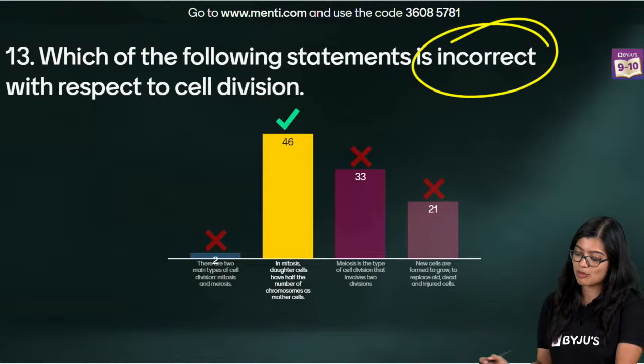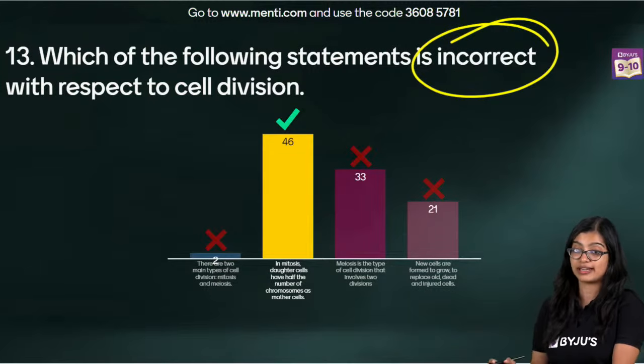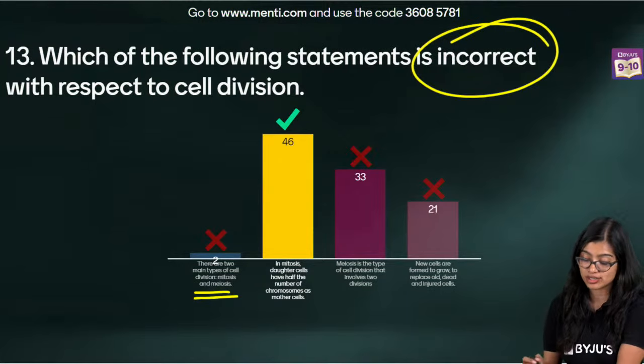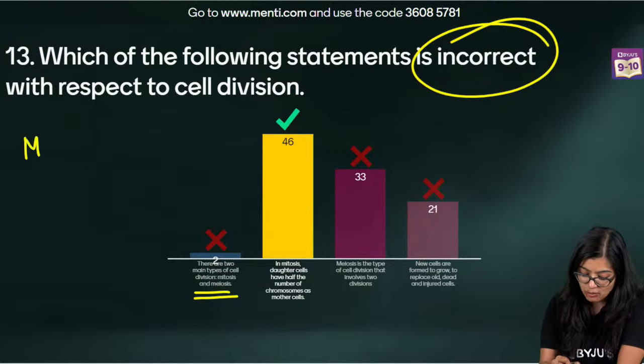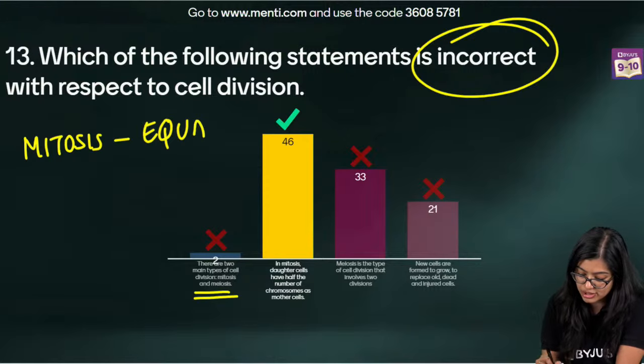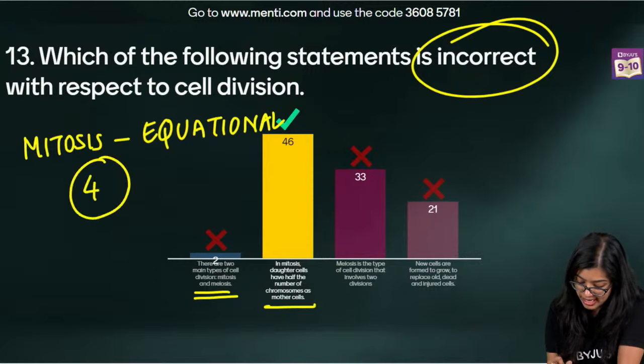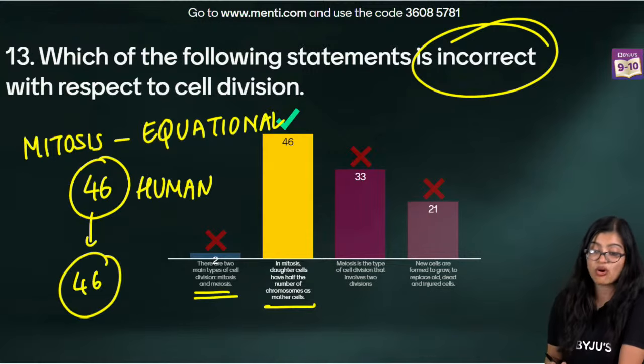Yes, I knew some of you would have read it as "what is correct about cell division." So we know that cell division is of two types, mitosis and meiosis, right? Now mitosis is often also called equational division, right? Why are we calling it equational division? Because if the mother cell has 46 chromosomes, like in the case of human, we see that the offspring will also have 46.